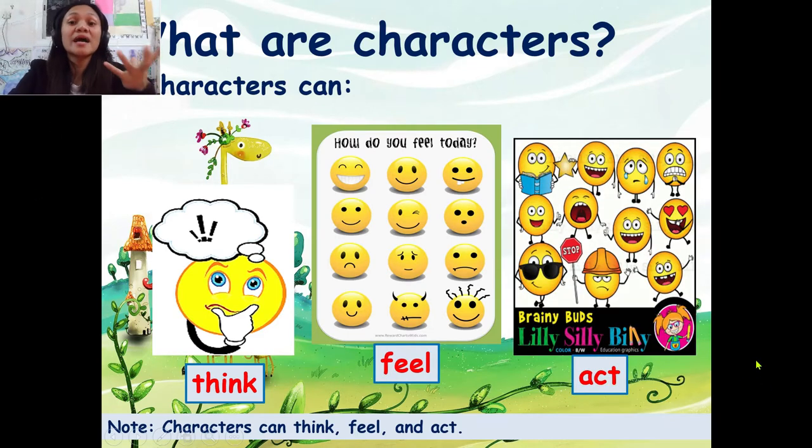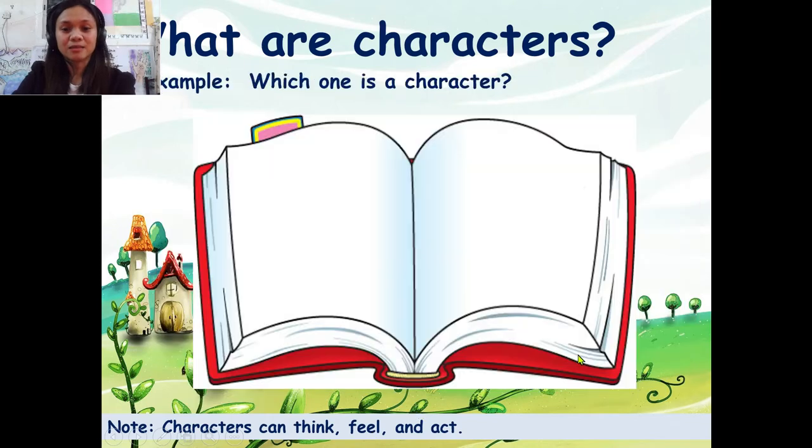They can cry, they can jump, stand, or whatever, just like people do. Don't forget that characters can think, feel, and act. So, for you to understand the character, let us have a game.